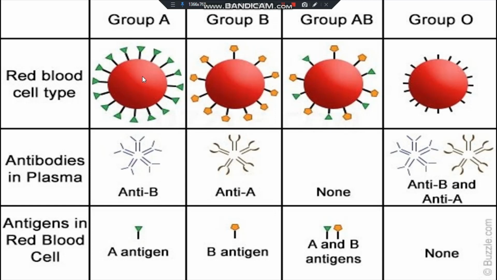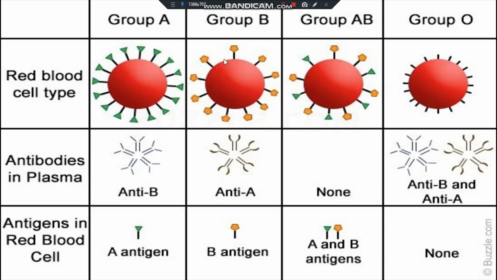People with blood group A will have A antigen, and as a result anti-A antibodies will not be produced by them because they would cause the destruction of their own blood. So they produce anti-B antibodies. That means anti-B antibody will attack the blood cells that contain the B antigen, that means blood group B. So RBC with A antigen has anti-B antibodies.